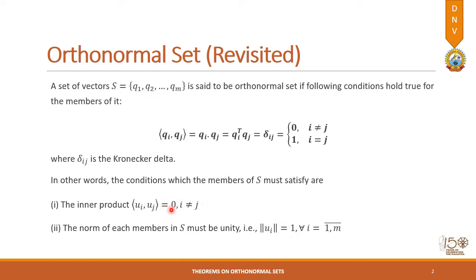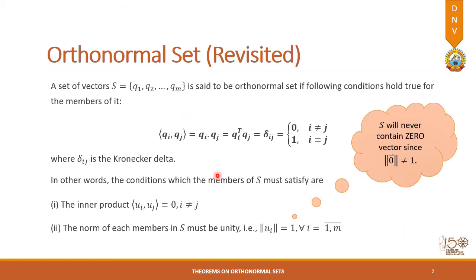So when the inner product is 0 for two distinct vectors and the norm of vectors belonging to this set is equal to 1, then the set is known as an orthonormal set. This we have already discussed in the previous lectures also. So today we are considering theorems and some results.